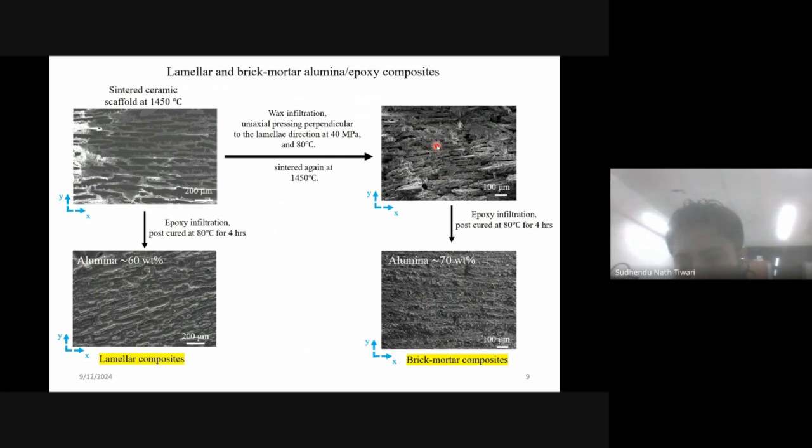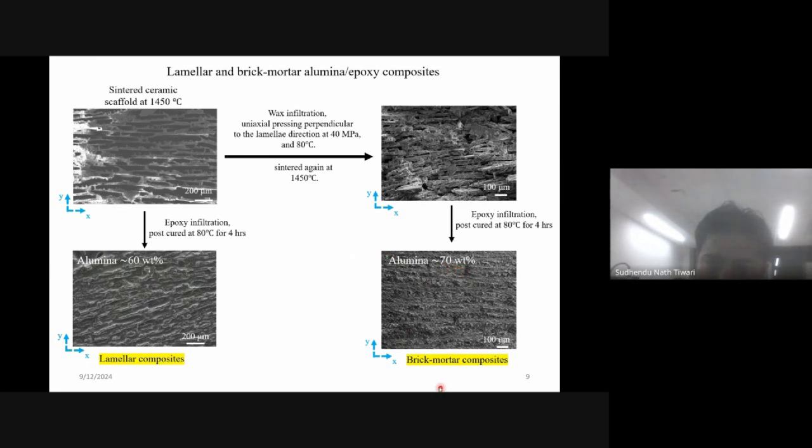So this looks like something with nacre-like features. These are the places which are well aligned. What I did in order to account for the weight percent of alumina phase and epoxy phase is a burn-off test. I have taken a few samples and put them at 600 degrees centigrade. So I got alumina weight percent in this case of around 60 weight percent. In this case, it is 70 weight percent.